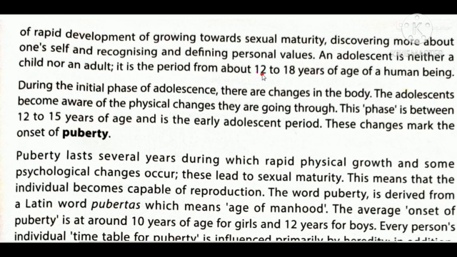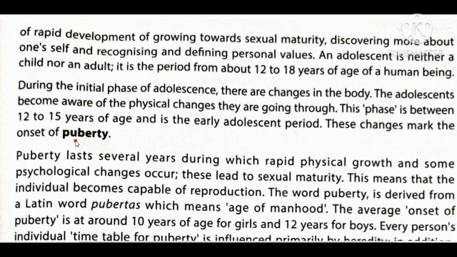The adolescent period is from 12 to 18, but during the initial phase of this stage, there are physical changes only. So this is from 12 to 15 years of age. That is the early adolescent period. These changes mark the onset of puberty. Onset means starting of puberty.